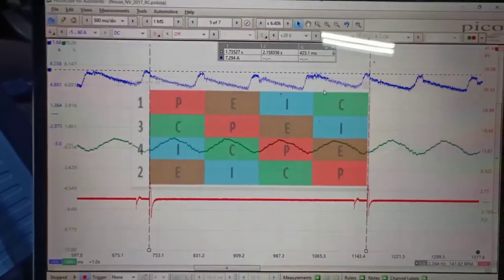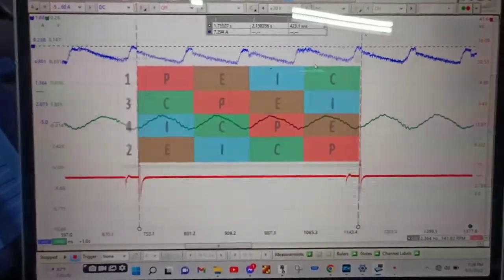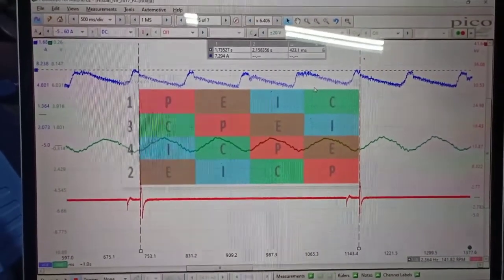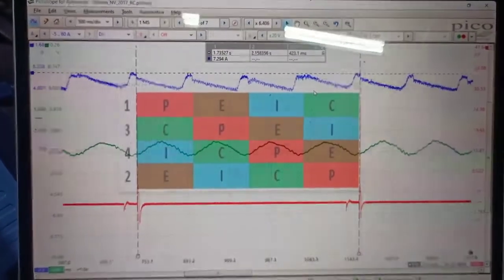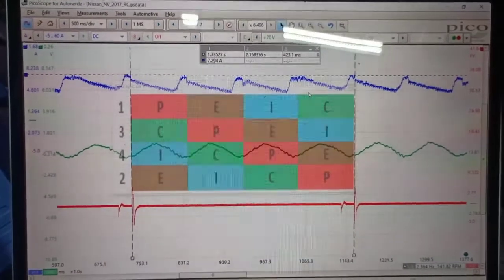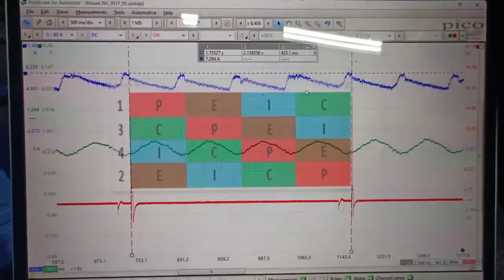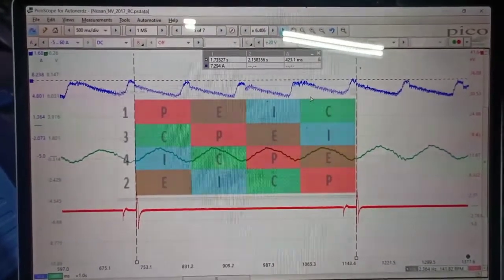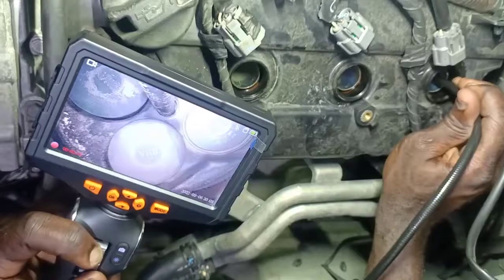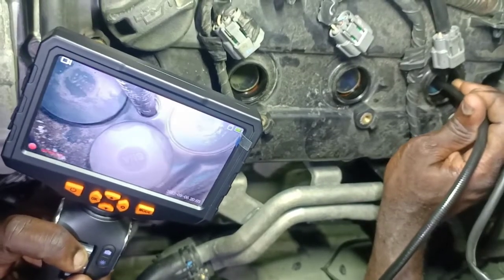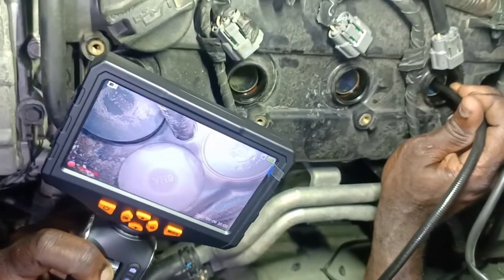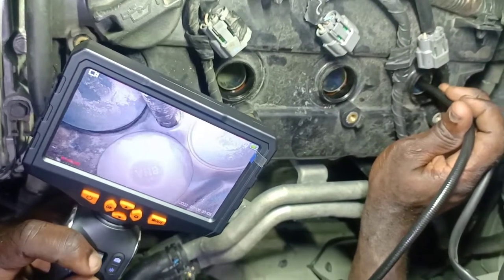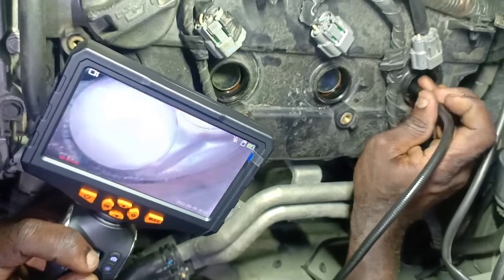So I'm gonna go into the cylinder with a borescope and take a look and see if I see anything abnormal, right? And he's thinking that he has an issue with a burnt valve or something like that, because he's using CNG in this truck, right? I mean his panel van. So let's take a look at it. Yeah, as you can see, I'm not seeing anything on the valve face itself or any indication of the burnt valve, but that doesn't mean that the valve seating area is not compromised, right?